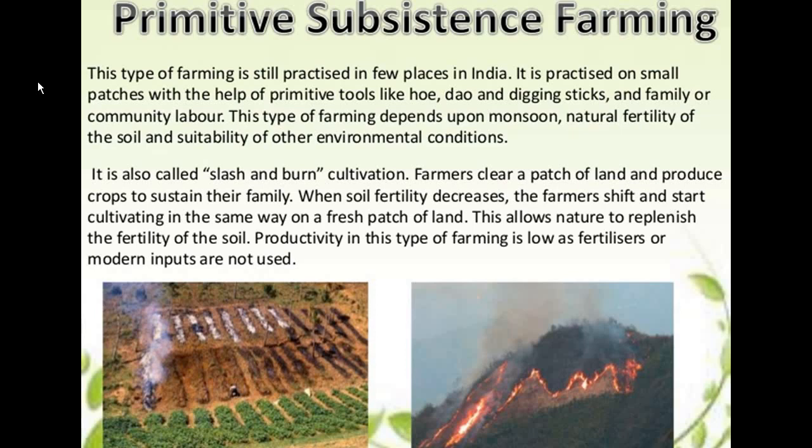Farmers clear a patch of land and produce crops to sustain their family. When soil fertility decreases, the farmers shift and start cultivating in the same way on a fresh patch of land, and this allows nature to replenish the fertility of the soil. Productivity in this type of farming is low as fertilizers or modern inputs are not used here.